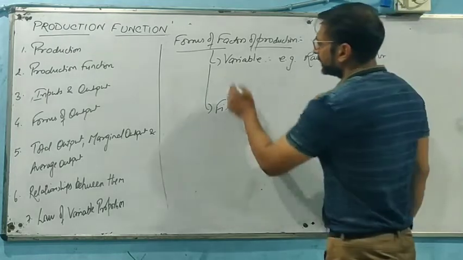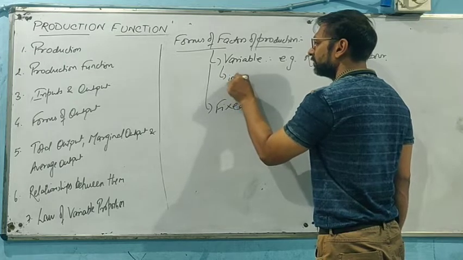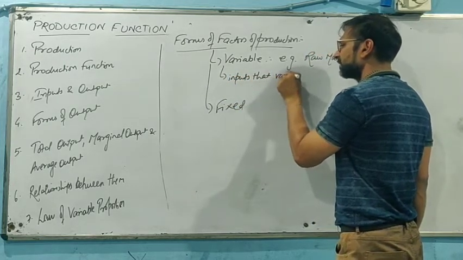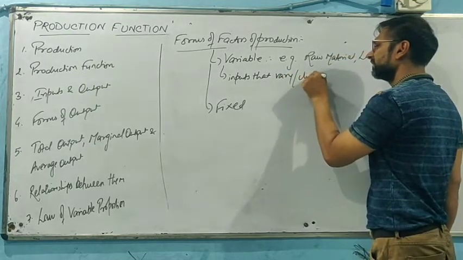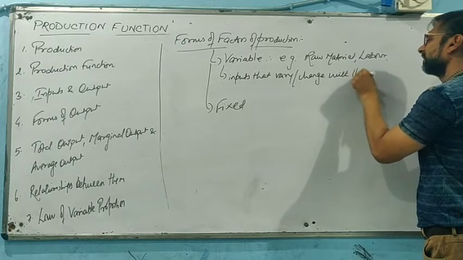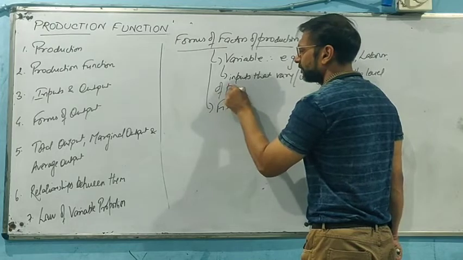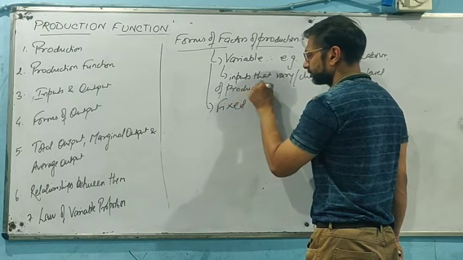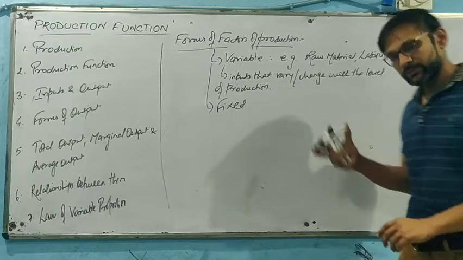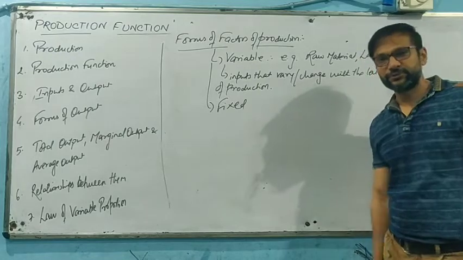It means these are the factors, or we say inputs, that vary or change with the level of production. It means higher the level of production requires higher level of inputs.